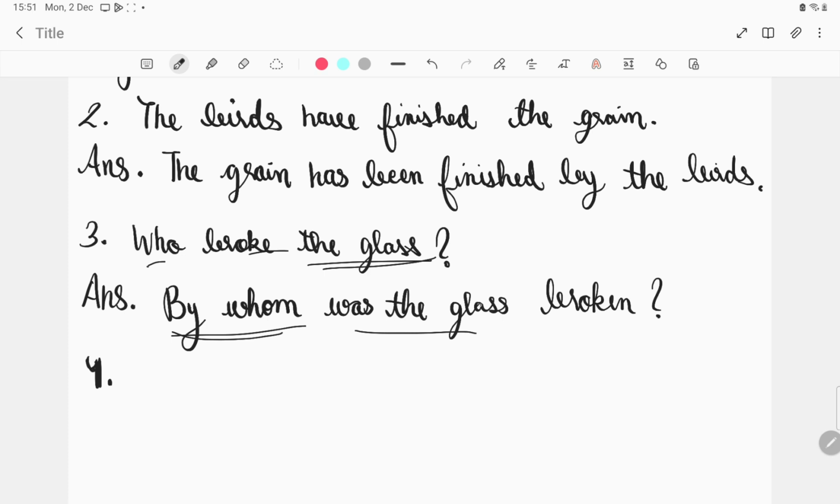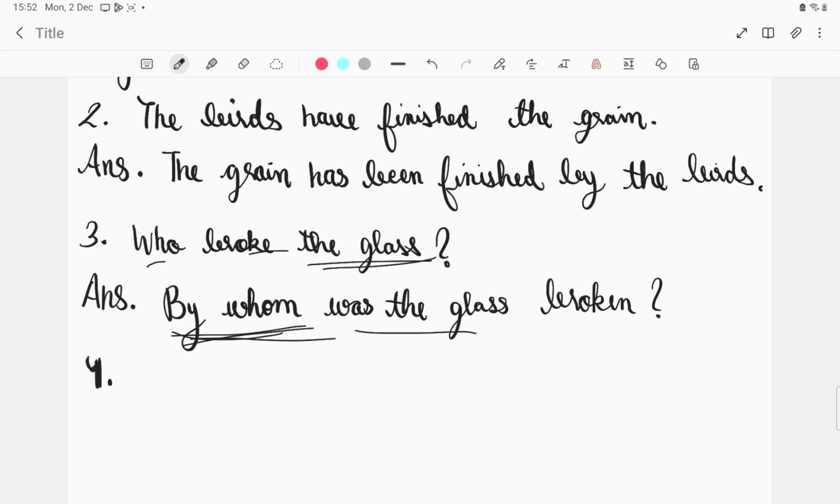It does come first from the verb and all, but yes, the question word will come first. Or you can also write it as who was the glass broken by, but it's not really that accurate. This one's more grammatically correct. Okay, so this was a question.